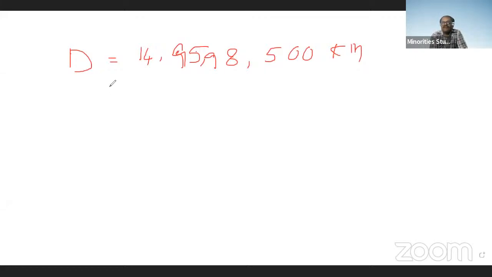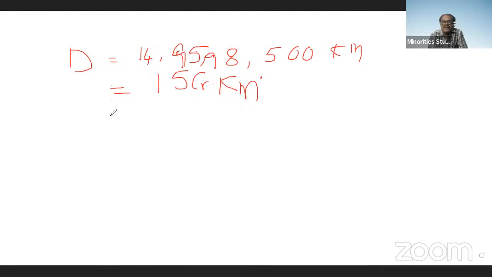So this is approximately 14 crores 95 lakhs 98,000. 98,500 means approximately 1 lakh plus 95 lakhs, 96 lakhs. So 100 lakhs is 1 crore. It is approximately 15 crore kilometers. The question was given in SSC and also group 1, group 2: what is the approximate distance between sun and earth? The approximate distance between sun and earth is 15 crore kilometers.